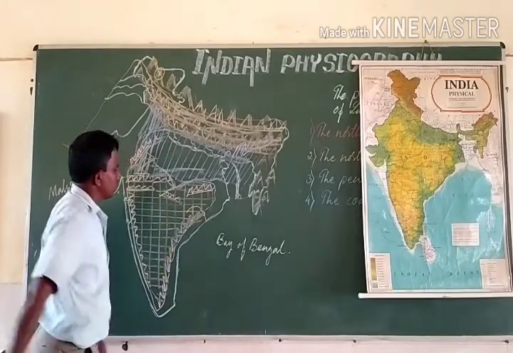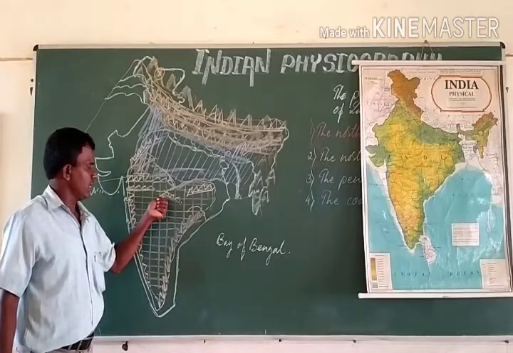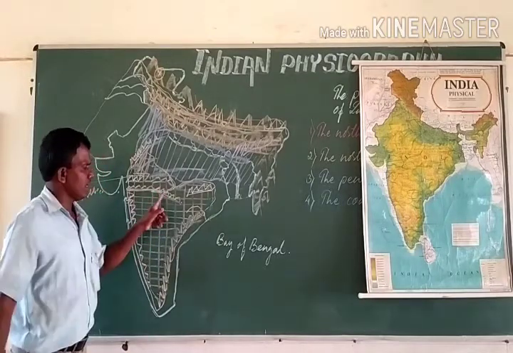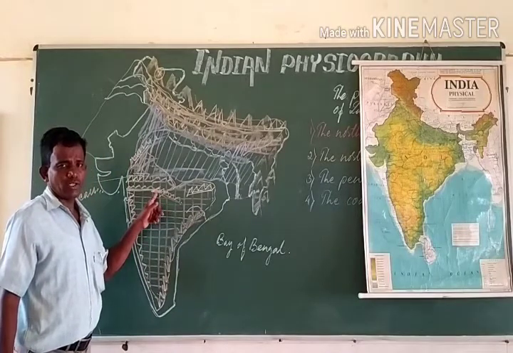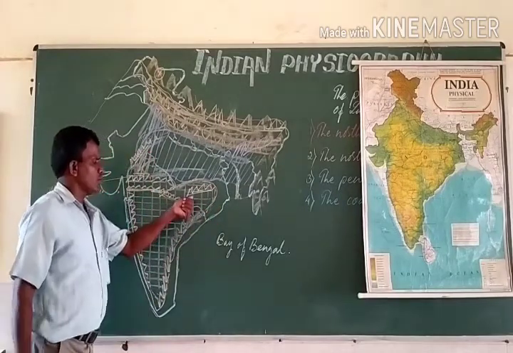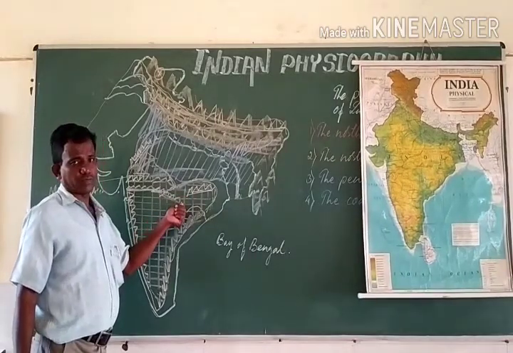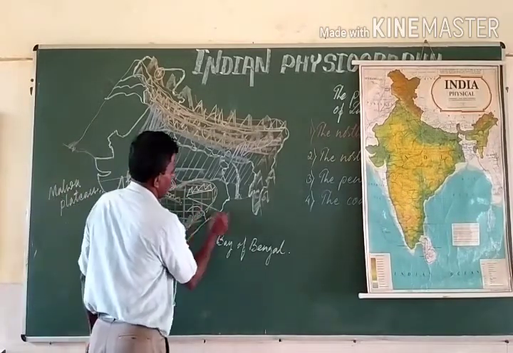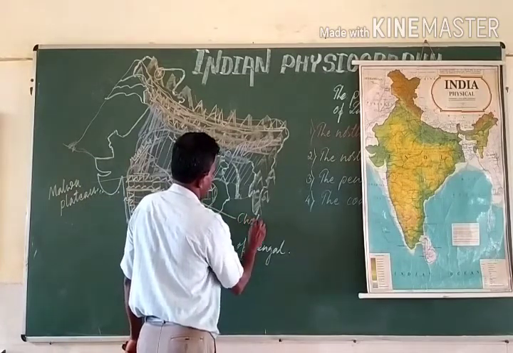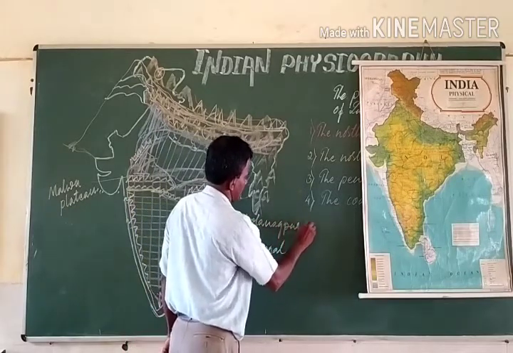Here we have another range of mountains in the middle part of our country. The Maikal ranges are also regarded as part of the Vindhyas. The part of the peninsular plateau which is north of these Maikal ranges is said to be Chota Nagpur plateau.